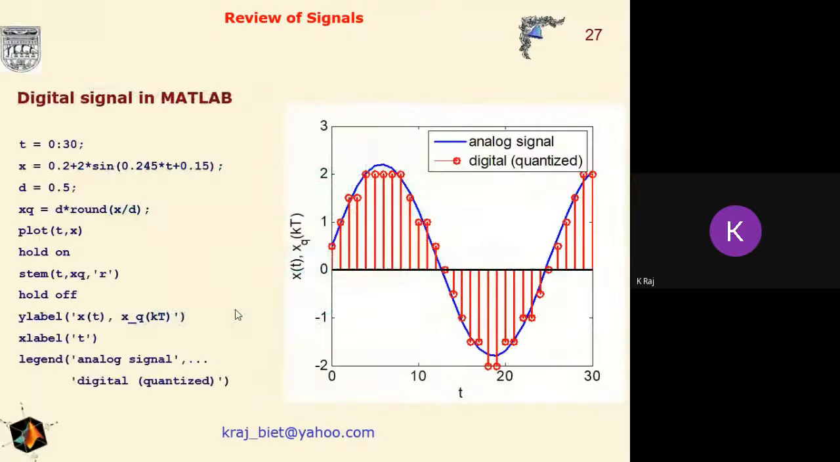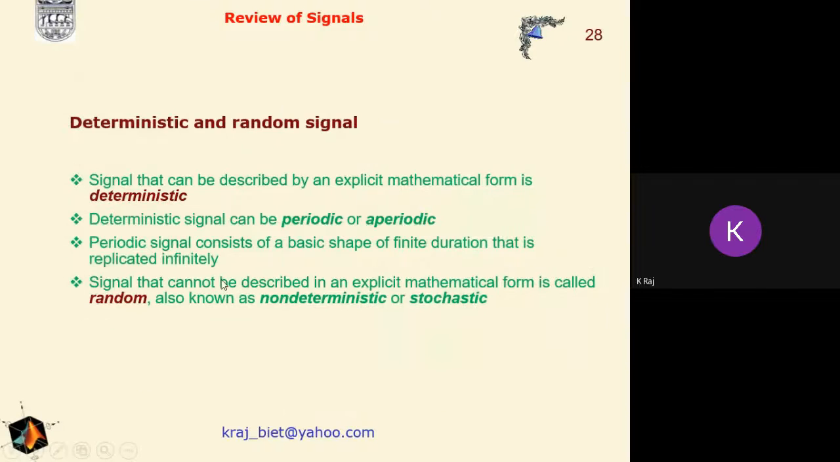And now if we are interested in generating both the analog signal as well as the digital signal, then we describe both signals. The analog signal will be described, and to describe the discrete signal we have to use the stem function, and we want to generate it in the same plot. As we discussed in the first lecture, we can utilize the hold on and hold off commands. Using hold on and hold off, we can generate the analog signal and the digital, that is the quantized signal.